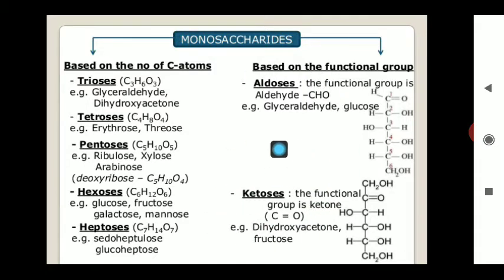So aldose and ketose are the two forms. By this classification, all types of monosaccharides can be classified into two main types: one is aldose and one is ketose. You know, aldehydes and ketones are interconvertible. One form of the aldehyde can be converted to a ketone, and a ketone can be converted to an aldehyde, and in this way aldose and ketose are the two structural forms of the compound.